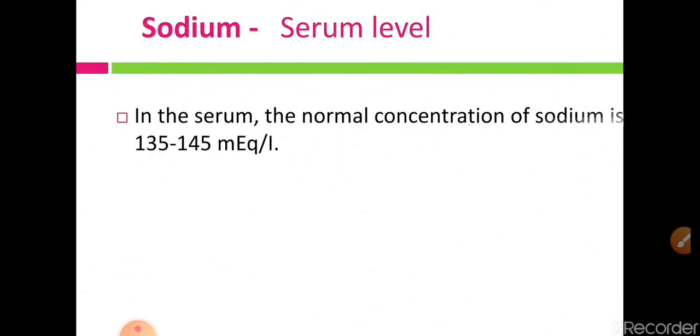Then serum level of sodium. The normal concentration of sodium is 135 to 145 milliequivalents per liter. So this is the normal serum level of sodium.